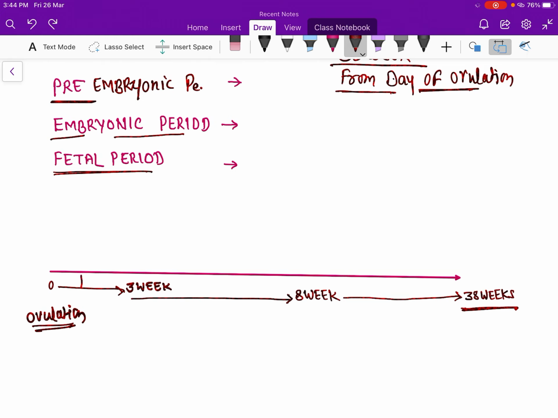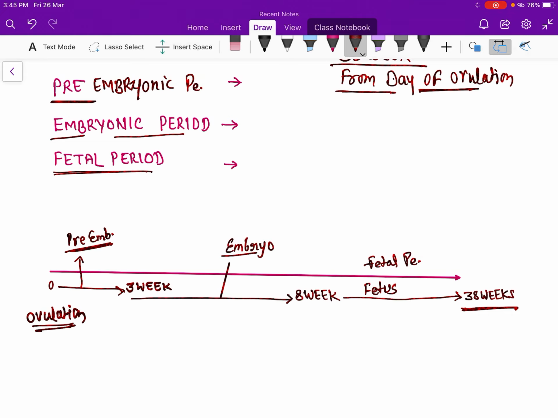So 0 to 3 weeks is the pre-embryonic period, and 3 to 8 weeks is the embryonic period, because we call the baby an embryo. Now we call the baby an embryo, that's why it is the embryonic period. After 8 weeks we call the baby a fetus. So this is the fetal period, and this fetal period is after 8 weeks till birth.